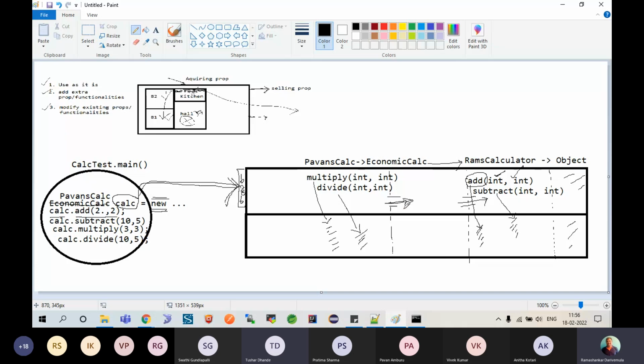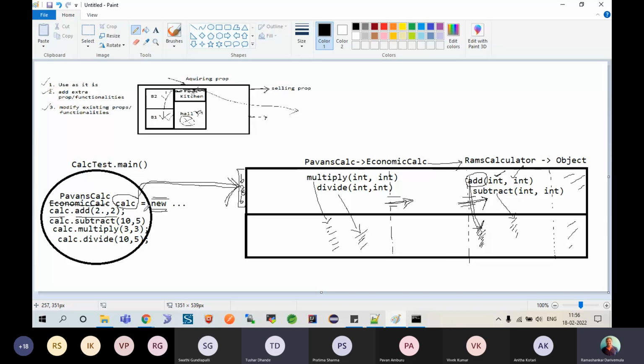It will go to the external memory and check: is there add? Nah. But it still has a memory extra. Does it have an add method? Yes, it does. So from the grandparent memory location, it will pull this up. Am I clear? Similarly, subtract. And when it comes to multiply, it will call from here.